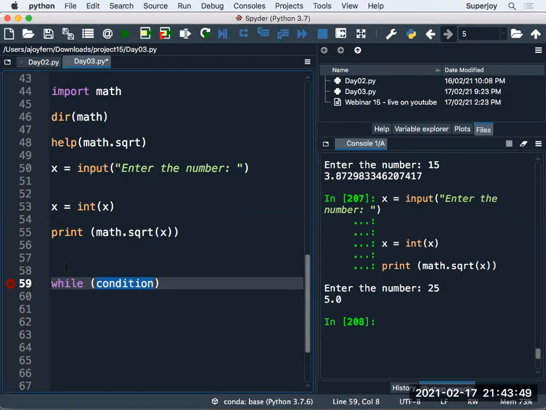So as of now, what I do, I write true here only. Directly, I write true here. That means this condition is always and always true. It's a kind of infinite looping. Now, guys, this is the keyword while. After that, I have written the condition. After that, you have to put a colon. Can you see, guys, colon?